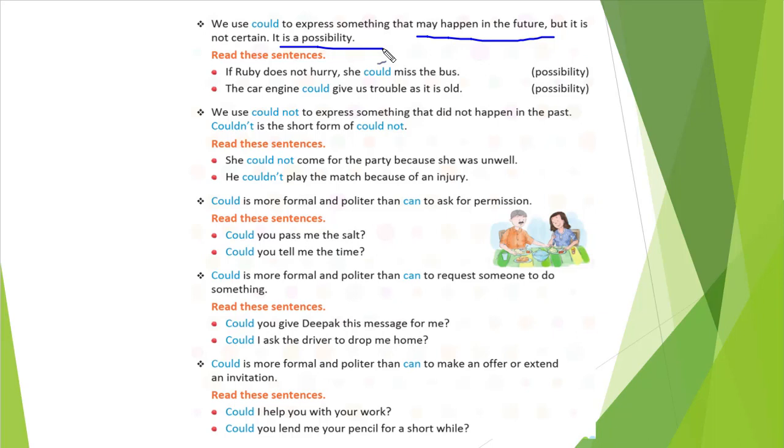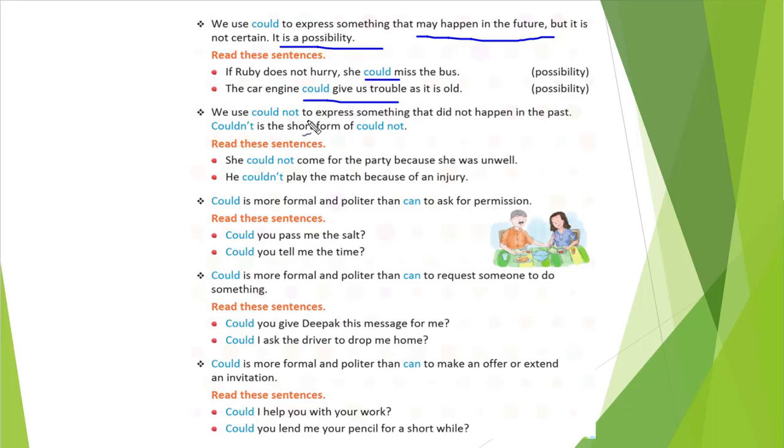So: if Ruby doesn't hurry, she could miss the bus, right? There is a chance that she will miss the bus. The car engine could give us trouble as it is old. So there is a chance that our car engine will give us trouble, or it may not. Both chances are there. So at that time also we'll use could.